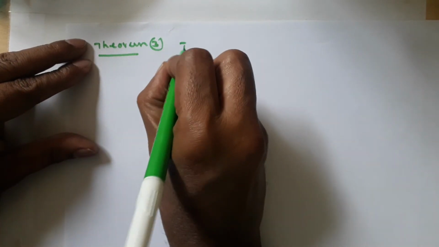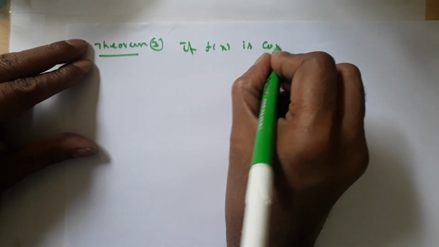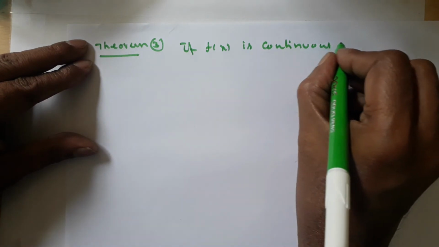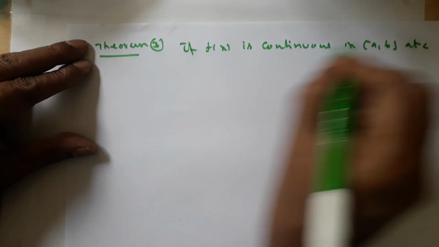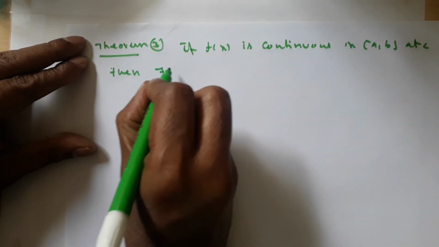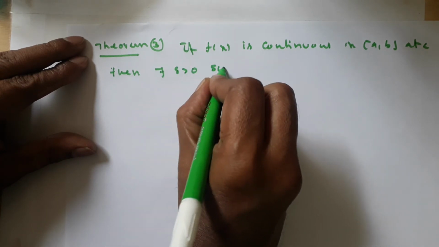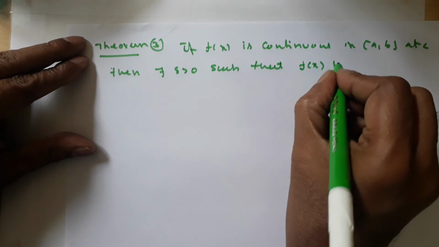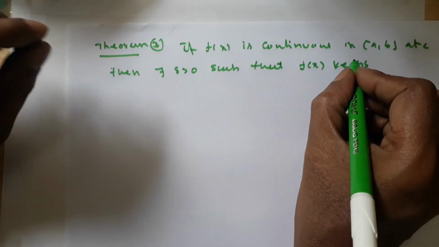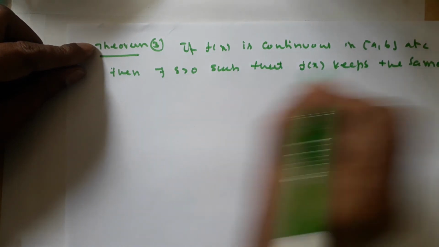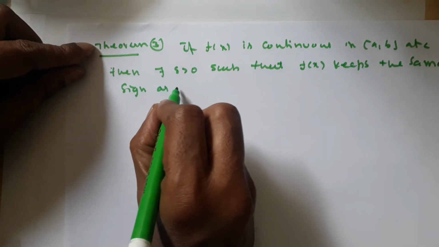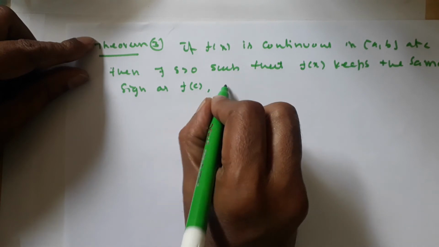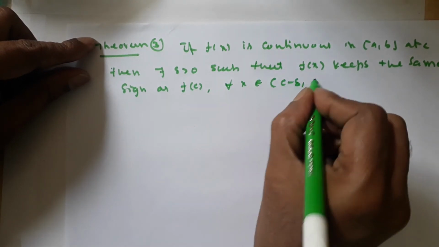Theorem 3. If f of x is continuous in closed interval a comma b at c, then there exists delta greater than 0 such that f of x keeps the same sign as f of c, for all x belongs to open interval c minus delta comma c plus delta.